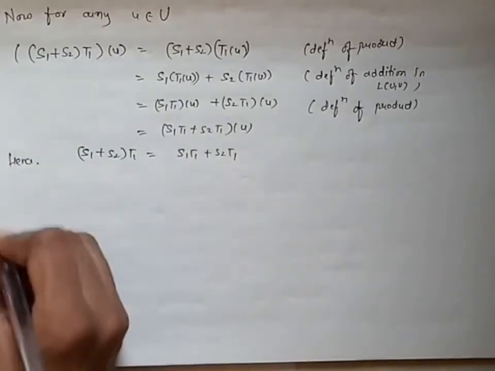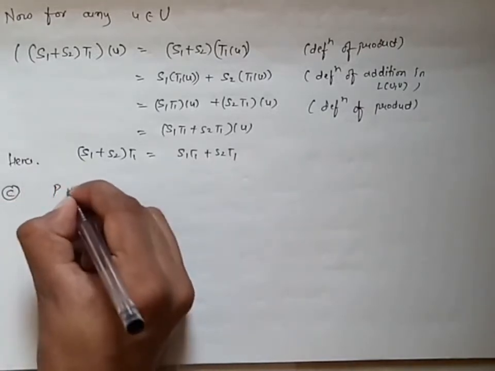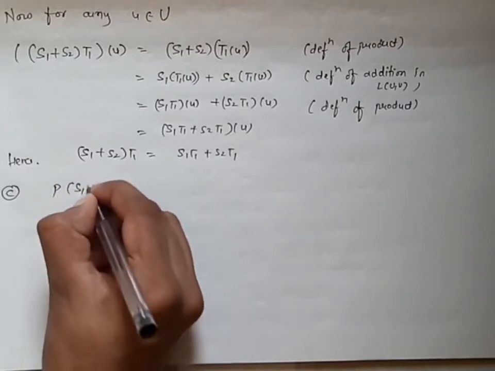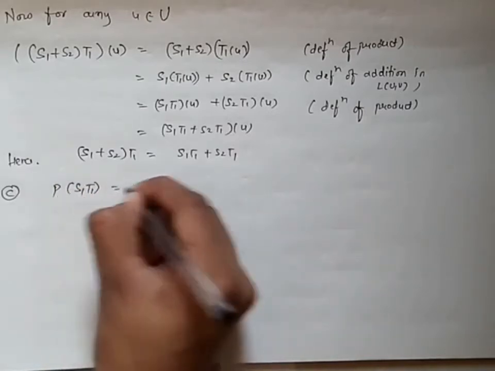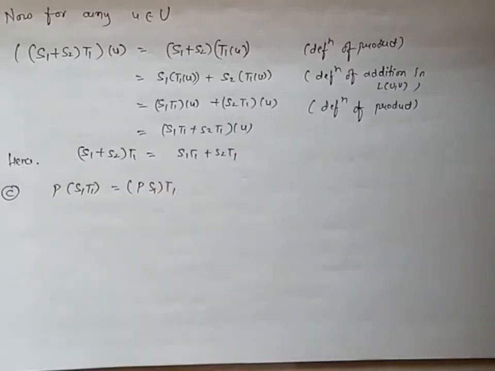Now we'll prove part C. In this they have asked to prove that the product of P with S1 T1 is equal to the product of PS1 with T1. So we have to prove this. Before that we have to check whether this type of composition is defined or not. So first we will check whether it is defined or not.